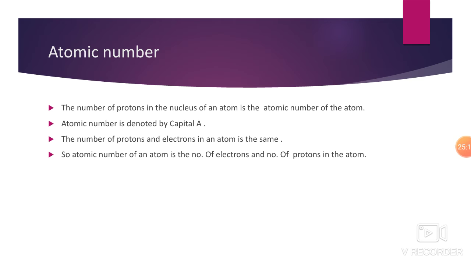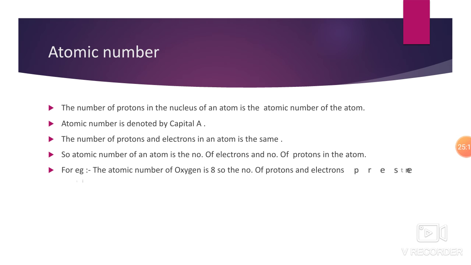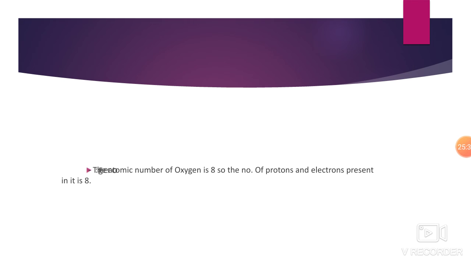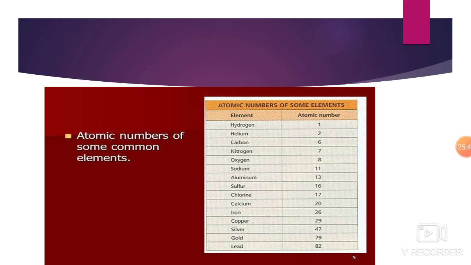Okay. For example, the atomic number of oxygen is 8, so the number of protons and electrons present in it is 8. But why are we not considering the atomic number as 16? We are only considering the number of protons because the opposite charges are there. Okay, so this was the atomic number concept. I will just give you the atomic numbers of some elements which are commonly asked. See, I have given the atomic numbers of some elements.